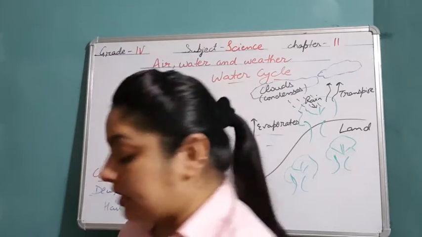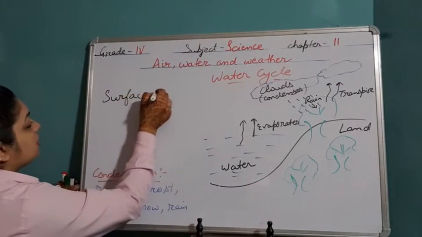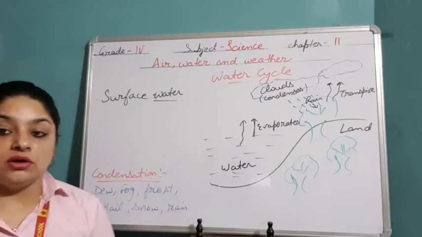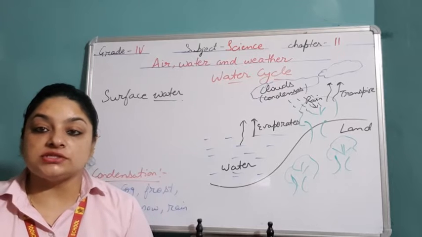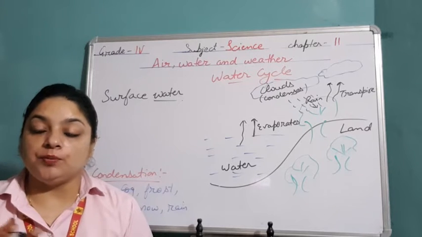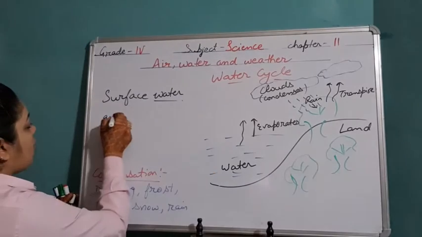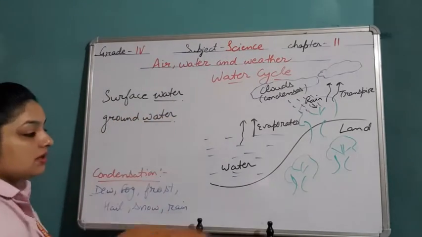Now water is present in two forms. First of all, the surface water, the water which is visible to all of us, which is on the surface of the earth. For example, the water in a river, lake, or pond, right? That is known as the surface water. And the second one is the groundwater. Groundwater is there under the ground, below the earth.